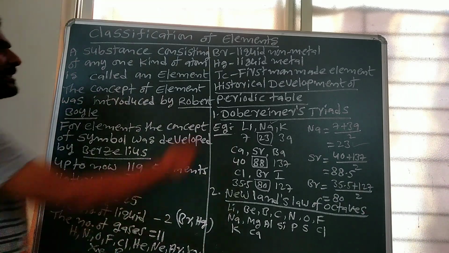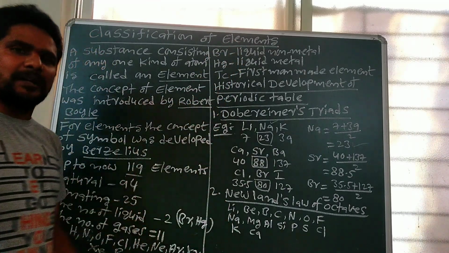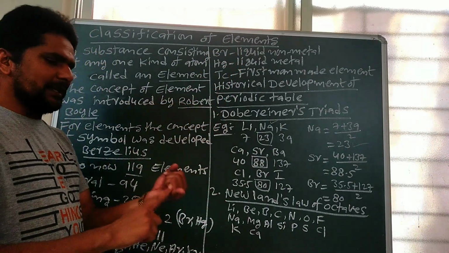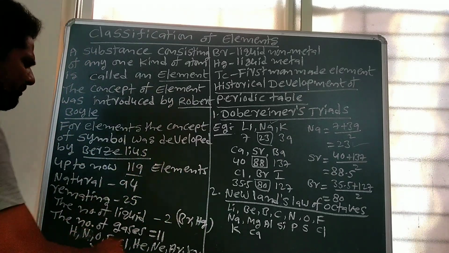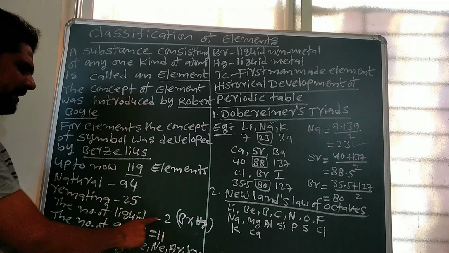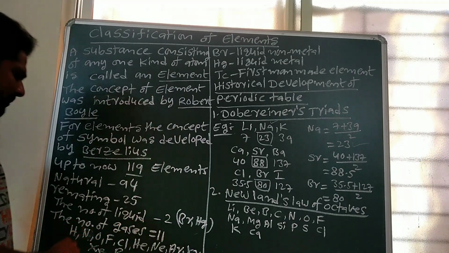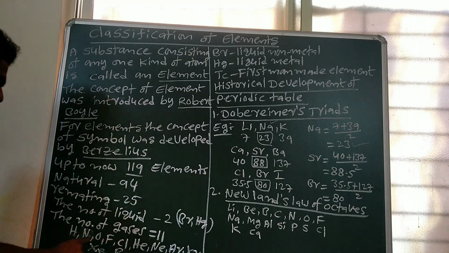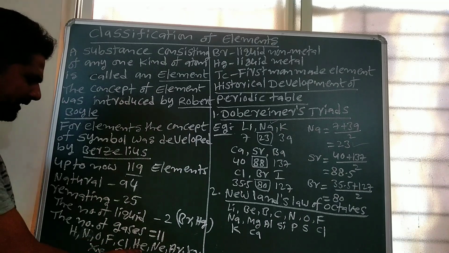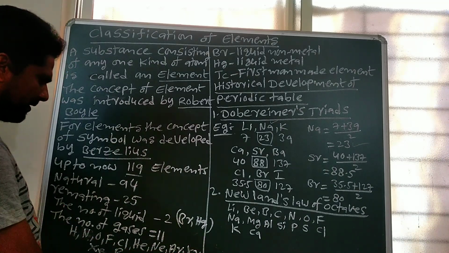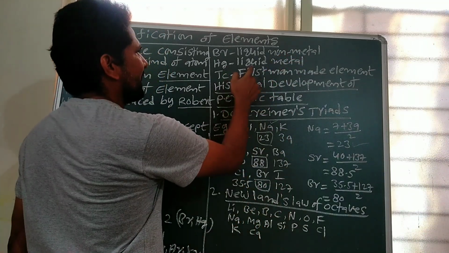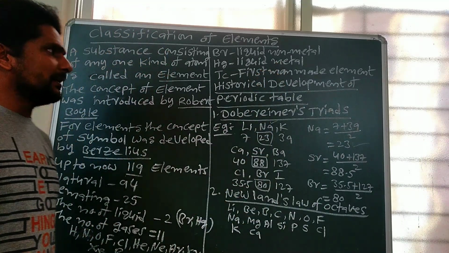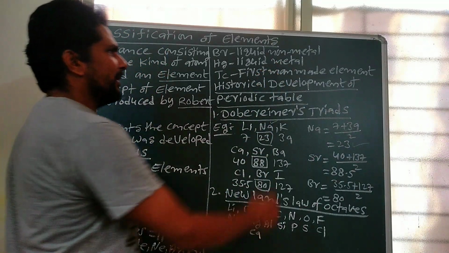Based on the physical state, elements are classified into three types: liquid elements, gaseous elements and solid elements. The number of liquid elements is 2. The number of gaseous elements is 11. These are hydrogen, nitrogen, oxygen, fluorine, chlorine, helium, neon, argon, krypton, xenon and radon. Bromine is the liquid non-metal, mercury is a liquid metal and technetium is the first man-made element.